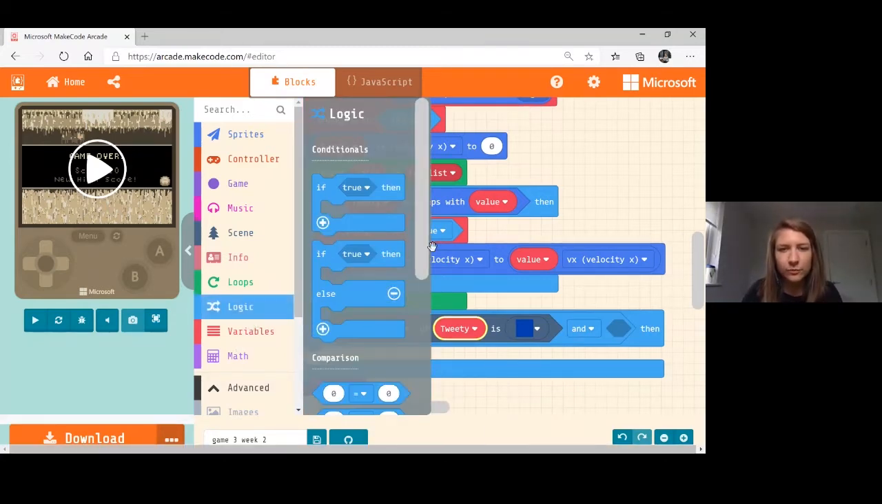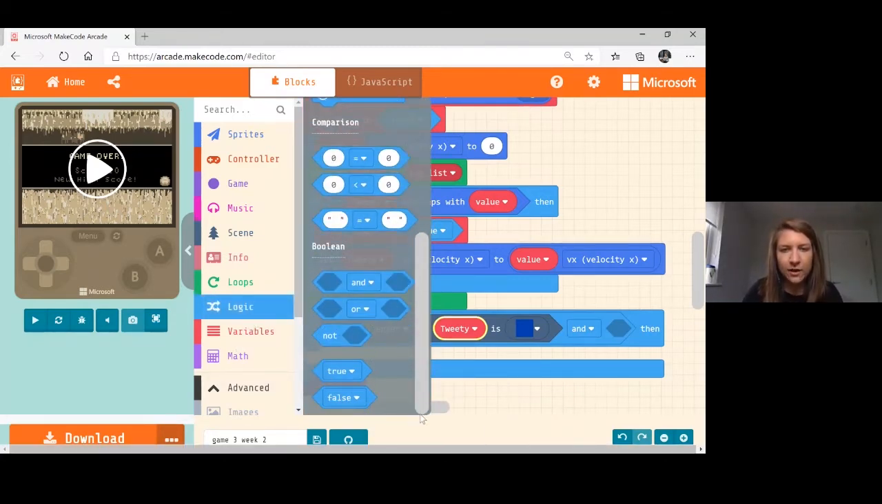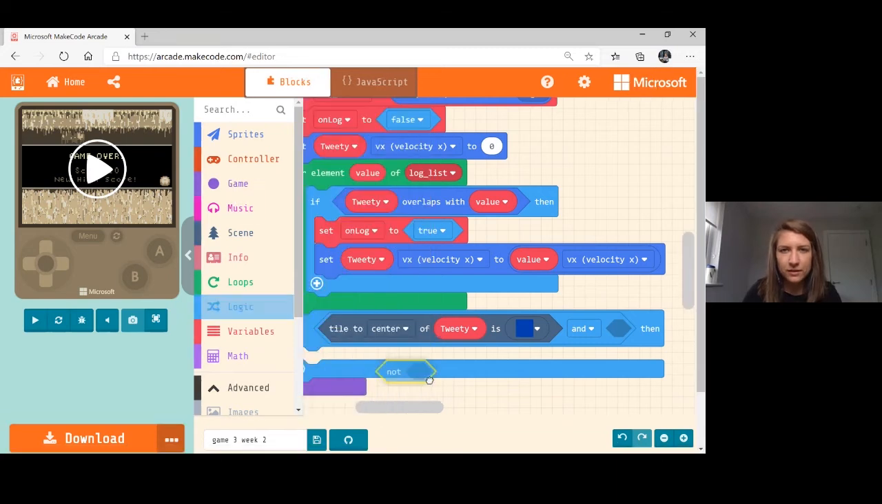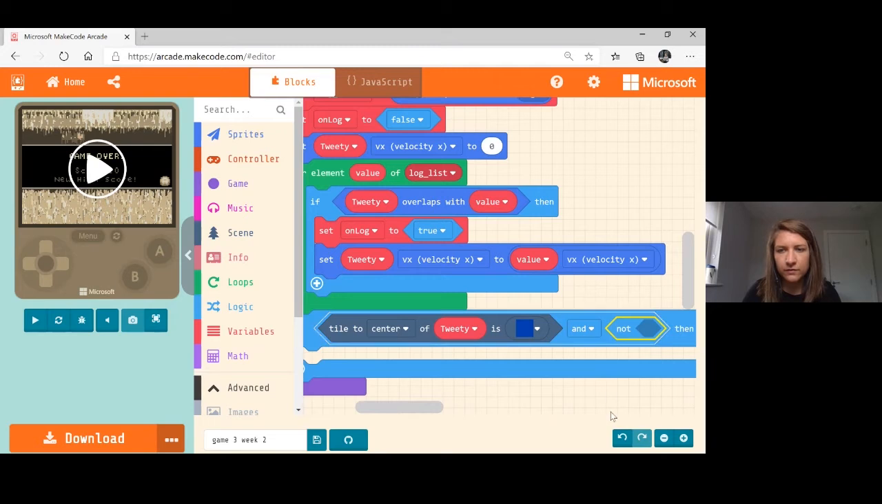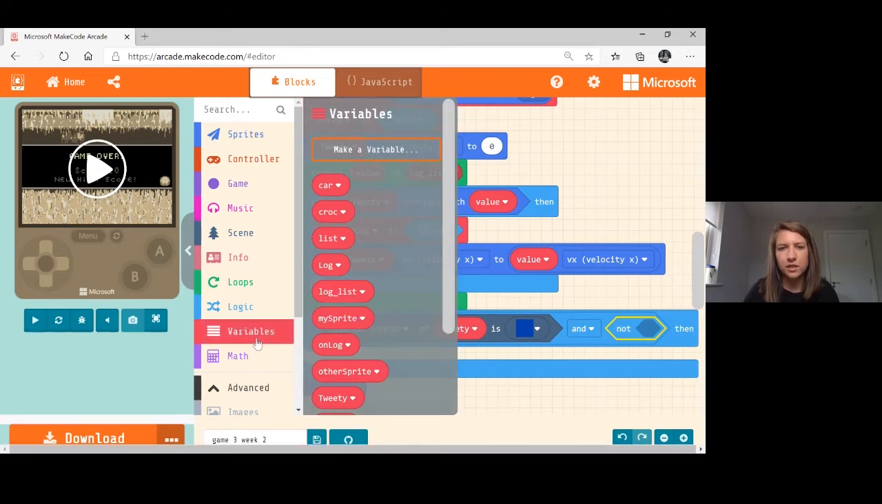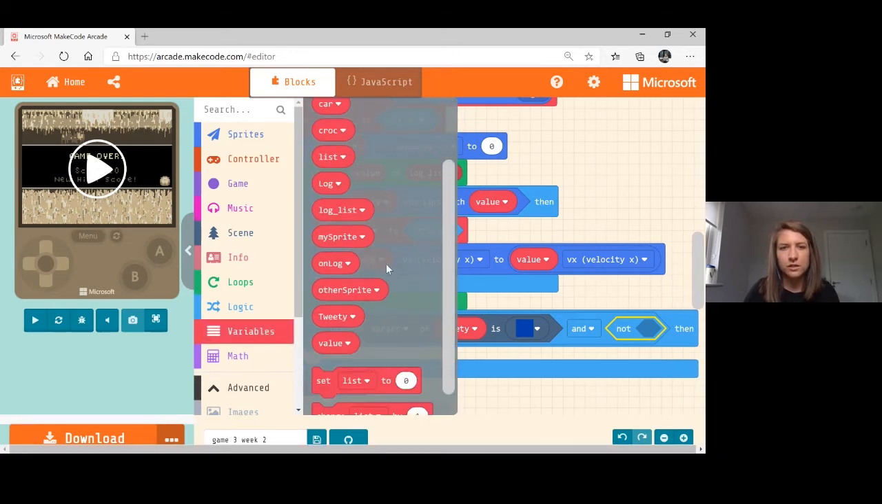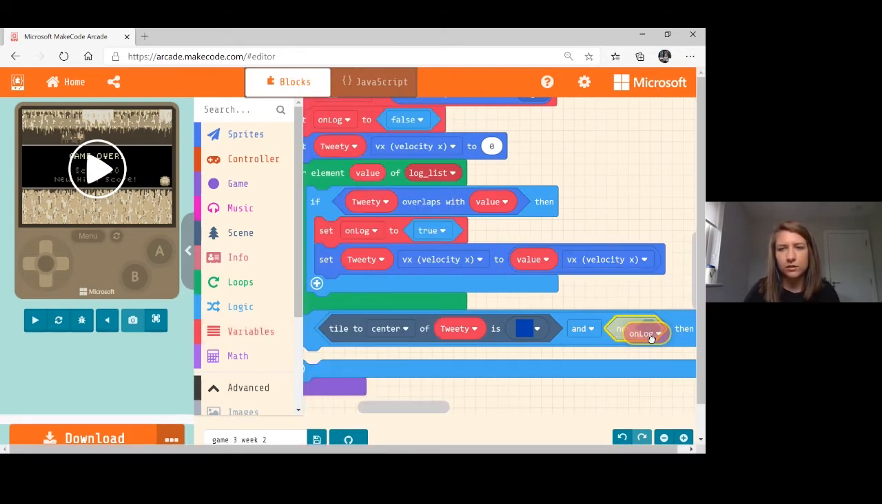If we go into logic, we go down to see here, this is really handy. There is a block that says not. So we're going to grab this and drop that in there. And we are going to say, going to grab our on log. Now, what was that, Corey, again? It was a variable. Perfect. So I'm going to go into variables. I'm going to go on log. And again, I know the shape is not cooperating.